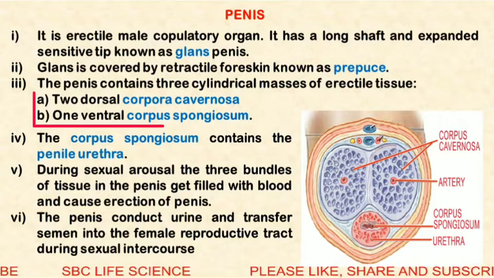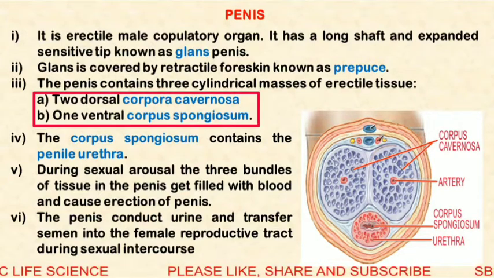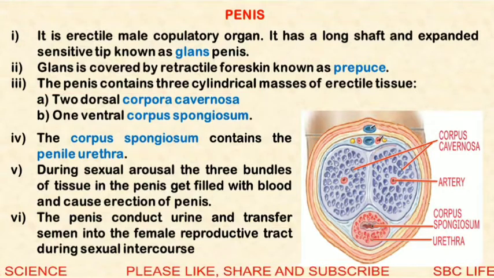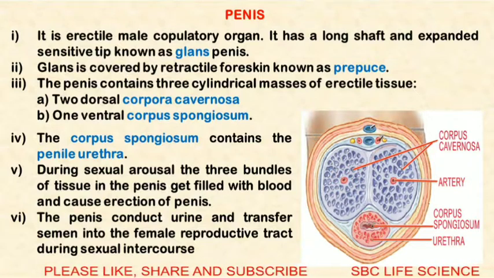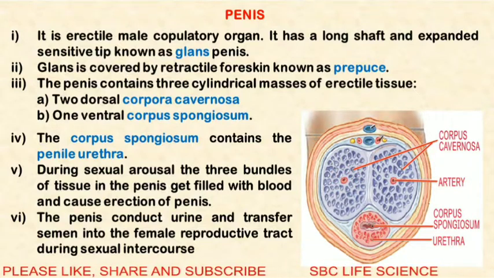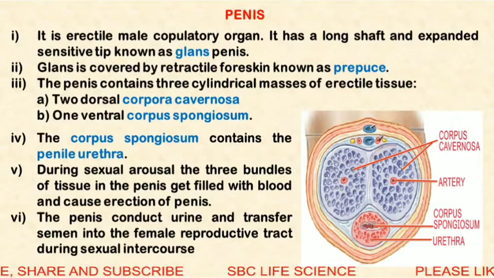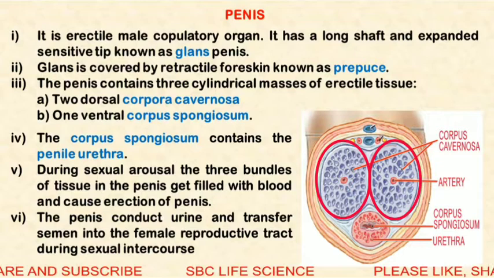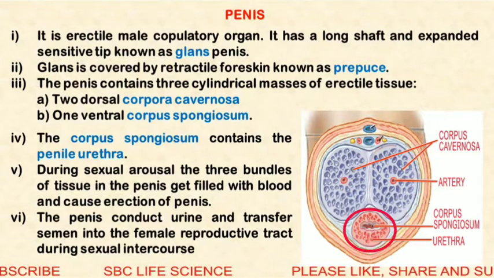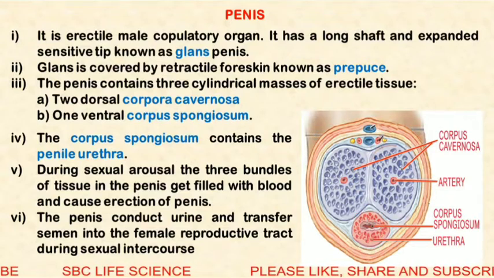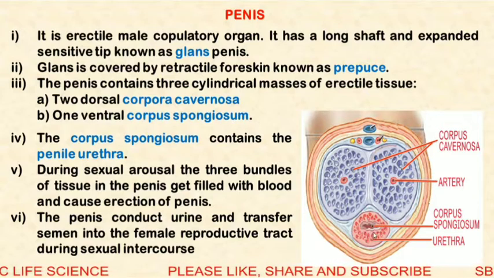There are two dorsal corpora cavernosa and one ventral corpus spongiosum. So these are the erectile tissues. Here you can see that there are two corpora cavernosa and one corpus spongiosum. So these are the erectile tissues present. The urethra is present in between the corpus spongiosum.